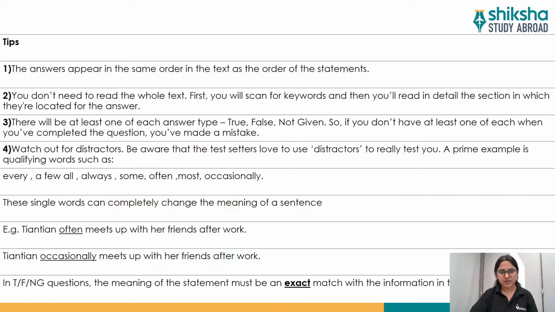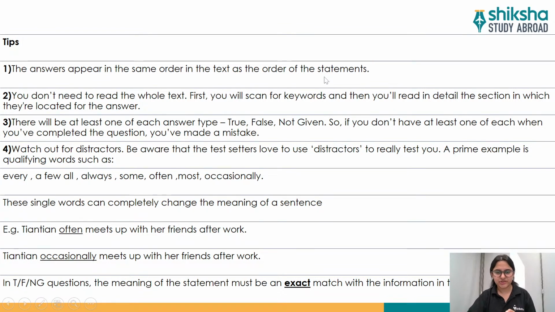Now we'll move forward with another slide which says tips. So here are few essential tips which you should keep in mind before attempting these kind of questions. So first tip which I would like to share is the answers appear in the same order in the text as the order of the statements.